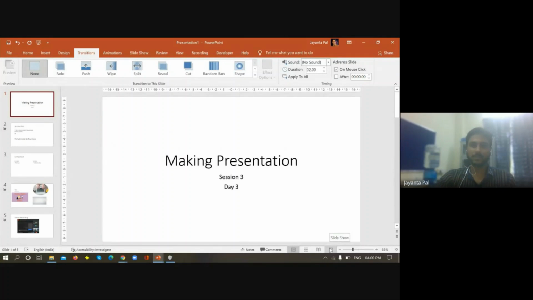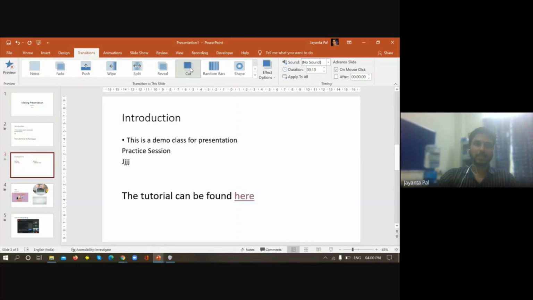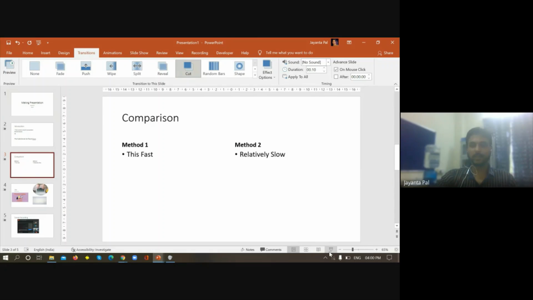That's all. You can apply the same style to all the slides in the presentation. If so, then you just click on apply to all. Then all the transitions of the slides will have the same. But if you do not want that, then select a particular slide and choose the way they appear.